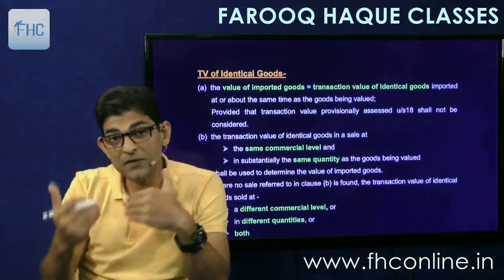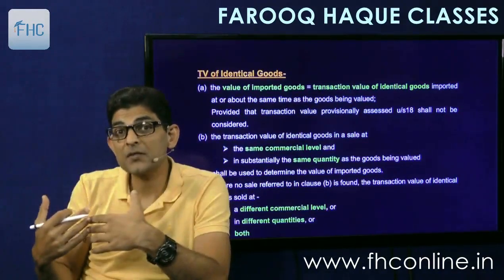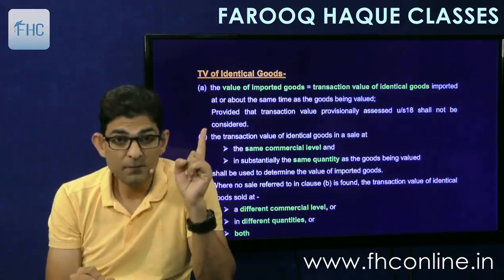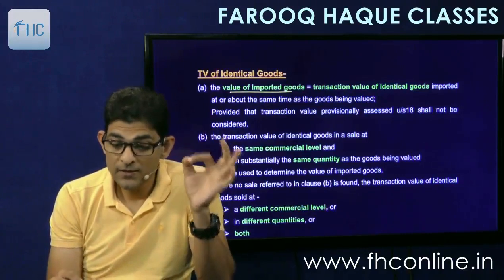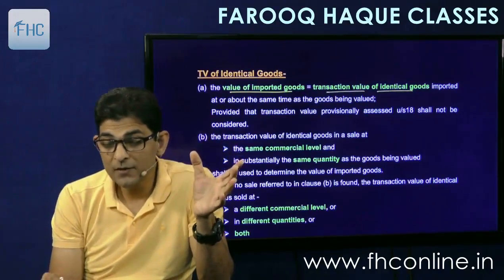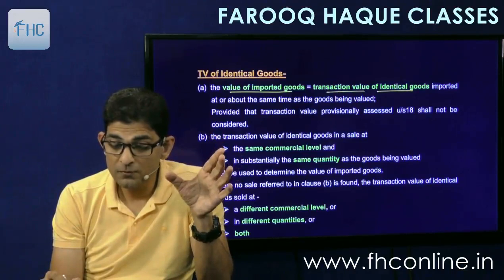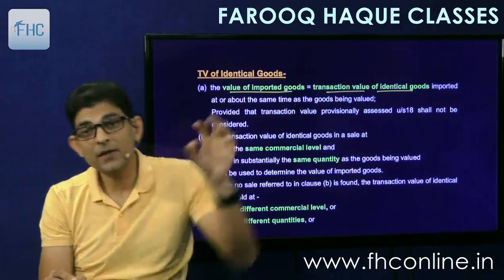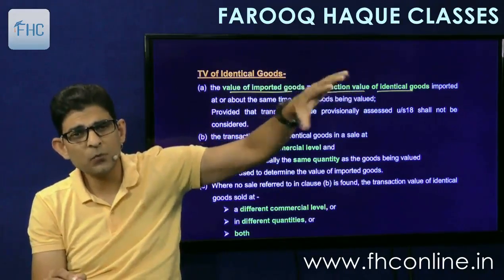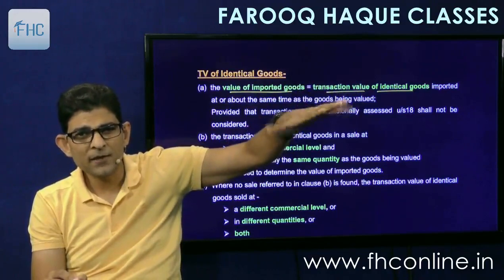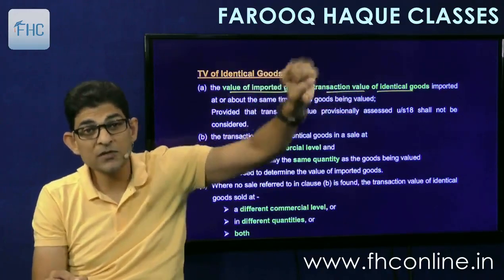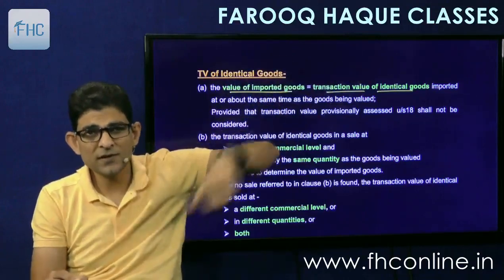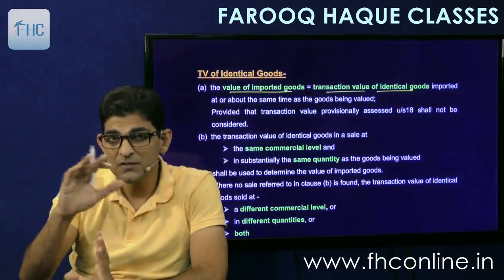Now let's see how that transaction value will be taken as my transaction value or my assessable value. It says the value of imported goods, means Farooq Haq's goods, is equal to the transaction value of identical goods imported at or about the same time as the goods being valued. Timing should be the same. If I have imported my goods on 22nd March, then the identical goods should also have been imported at or about the same time. Now, at or about the same time doesn't mean exactly 22nd March. It can be 21st March, it can be 20th March, 2-3 days, 4 days here and there, depending upon whether prices are fluctuating.